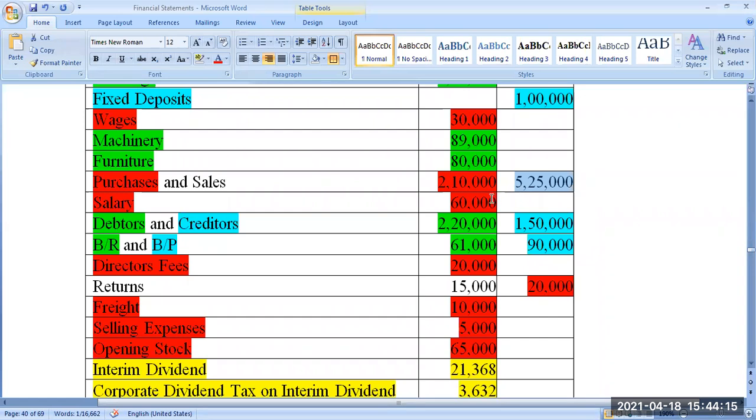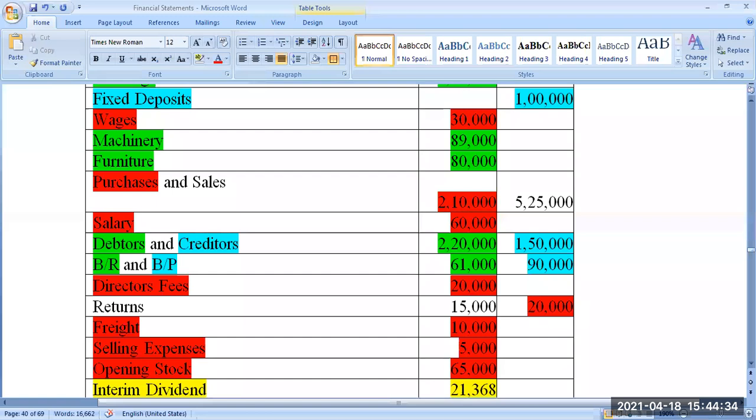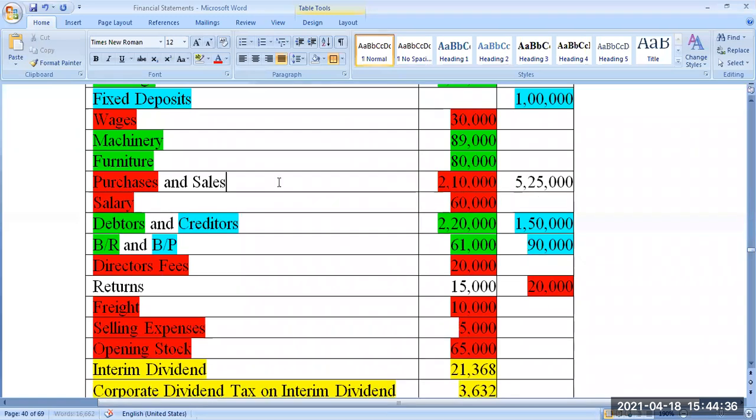If the trial balance shows separate credit sales and cash sales under sales, you have to add both together and subtract the sales return. Got it? Got it, Professor.